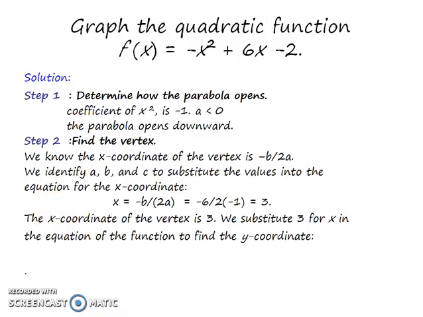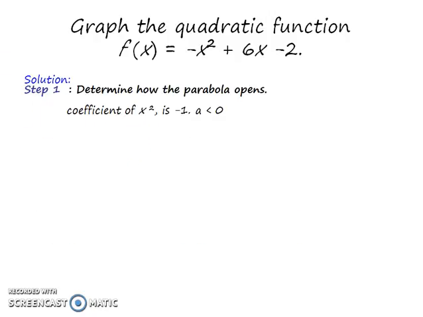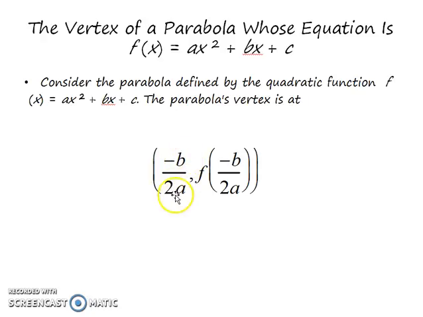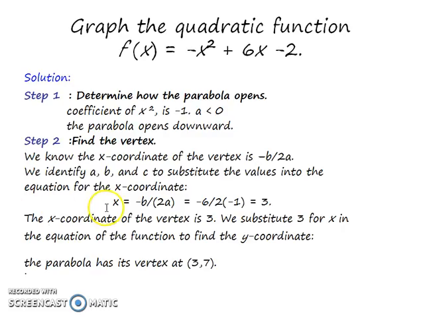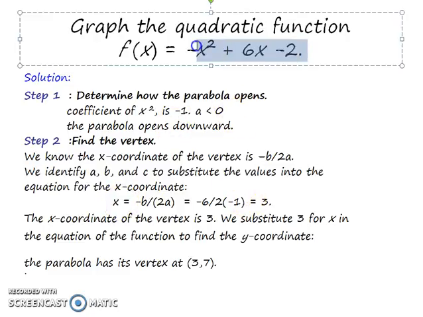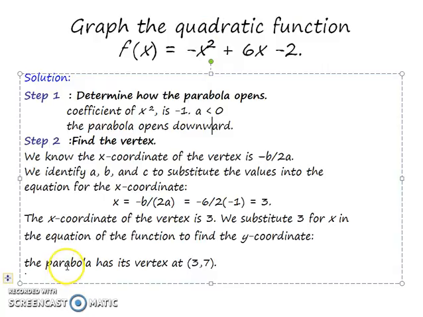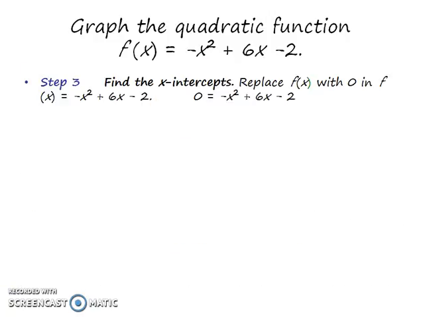So the vertex is shown in the previous step, this one. You can see that this is the vertex, and you know that the vertex of the parabola is at (3, 7).